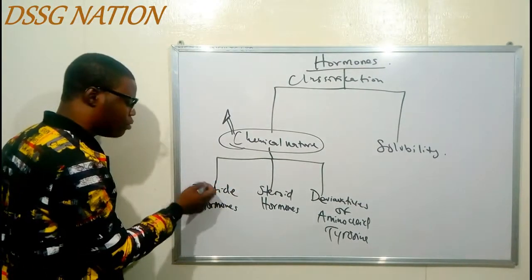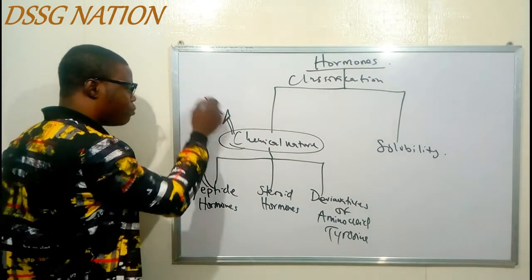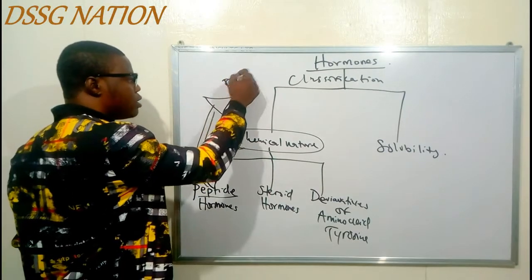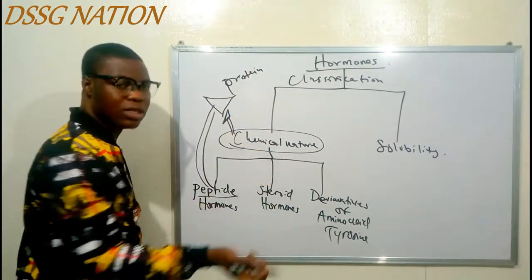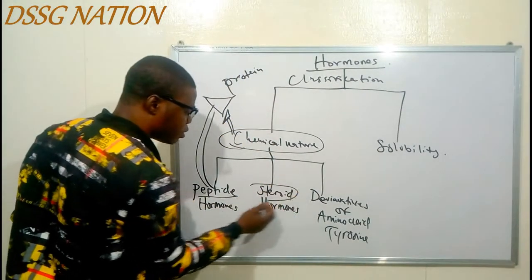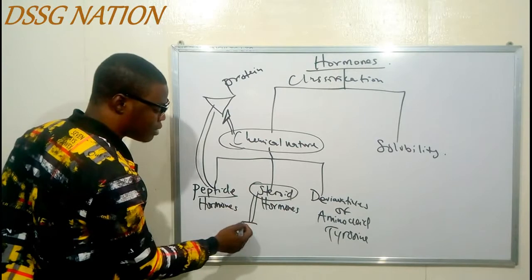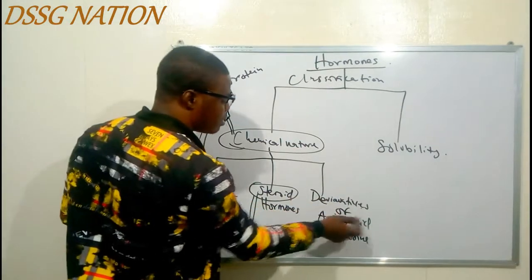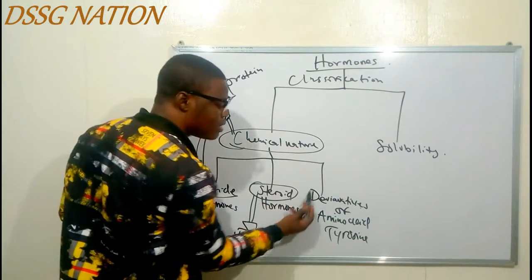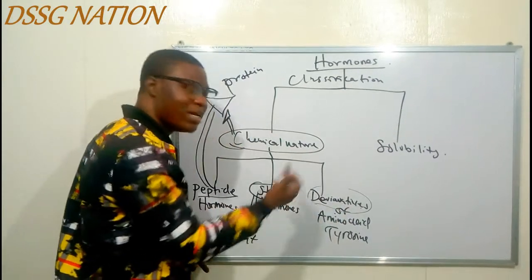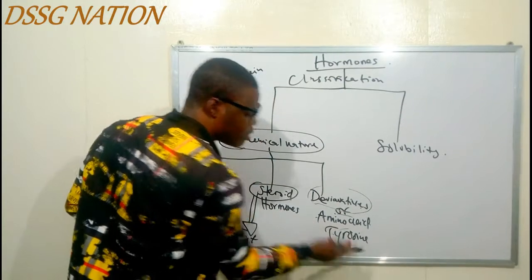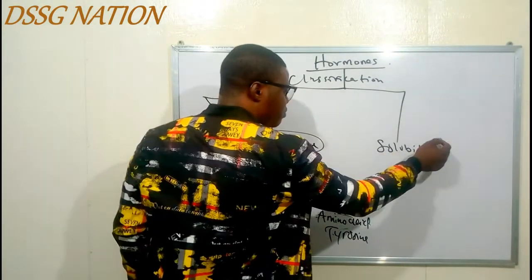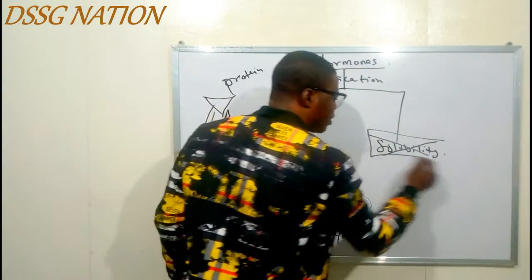So these peptide hormones now, what are they? They are the hormones produced or formed from what? Peptide. And peptide is what? Your protein. So they are the hormones made from protein. The steroid hormones are the hormones produced from fats. And lastly, the derivatives of amino acid tyrosine, just as the name sounds, derivatives. That is, they are made from what? Amino acid tyrosine. And that is that. Now, let's clean this solubility for now. We are going to come in there later.